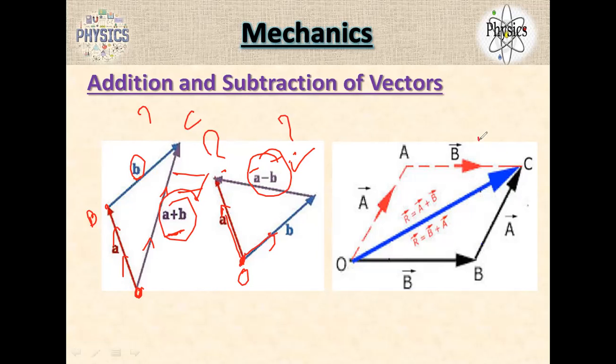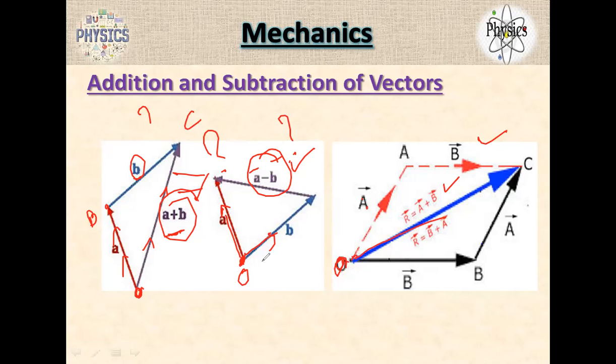Similarly, this is a theorem you can see. This is the parallelogram theorem actually. Because A and B act from the origin, the resultant should be A plus B, right? Because they are moving from the same point here, the same point.